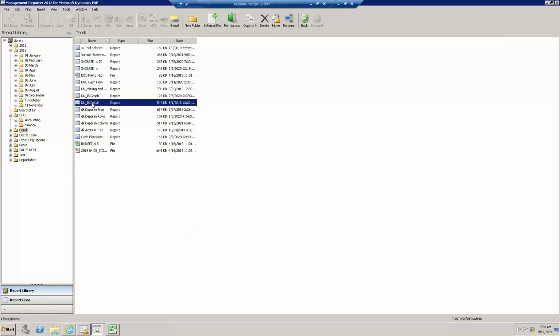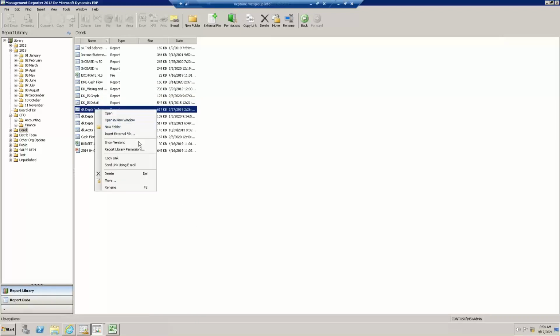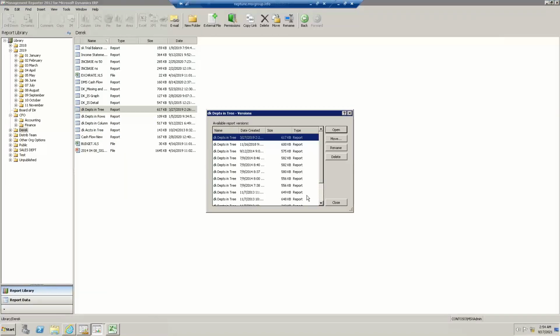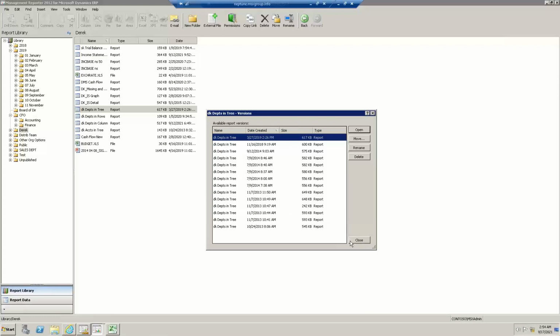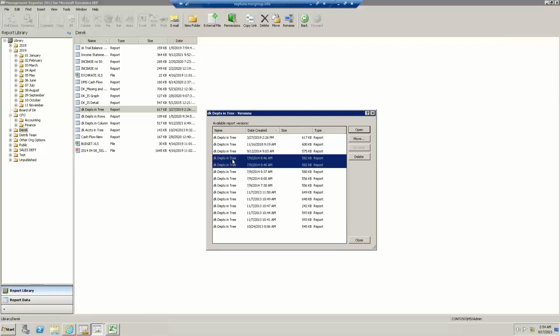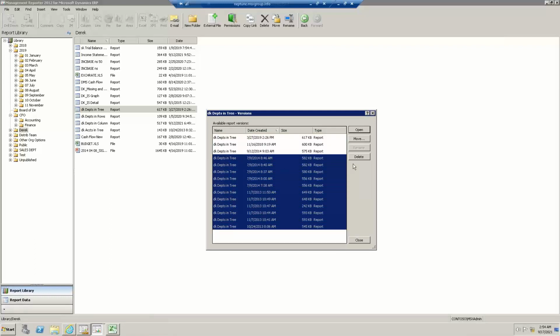Okay. For this income statement detail, same story. I'm going to right-click to show versions, and here are all these versions over time. It stores all of those. So I could do one of two things. I could either come up here and delete individual versions,